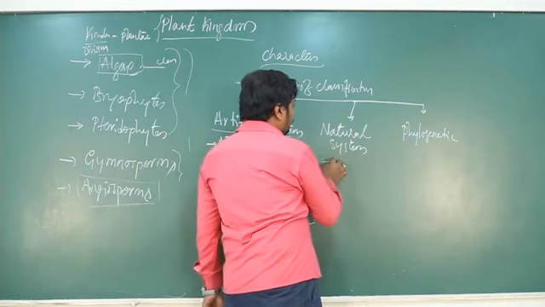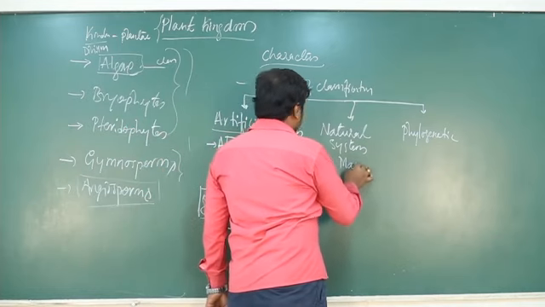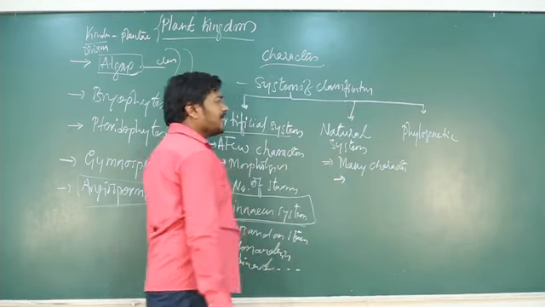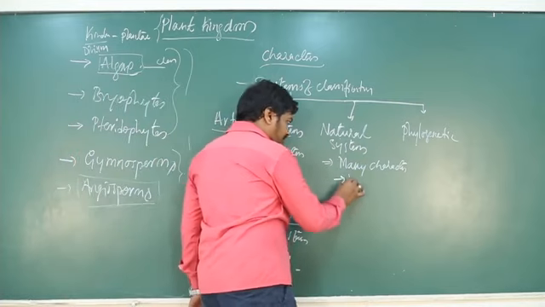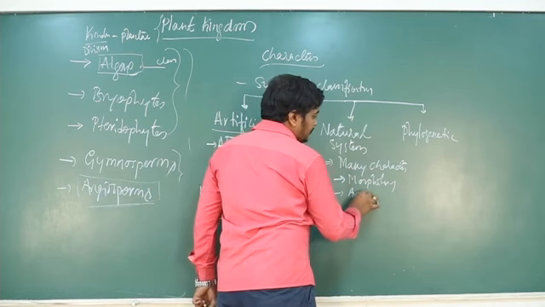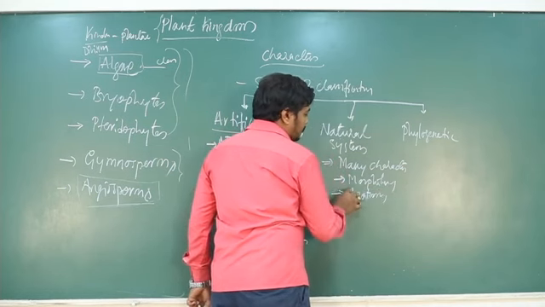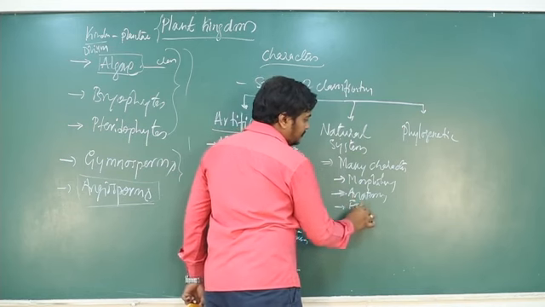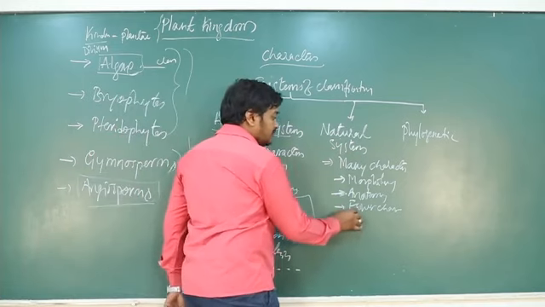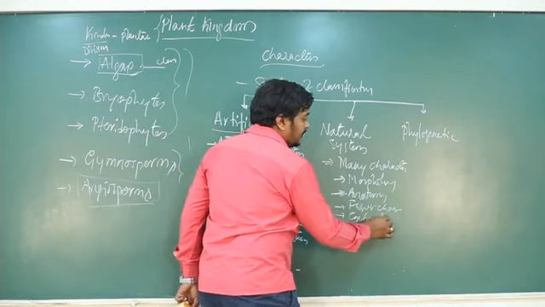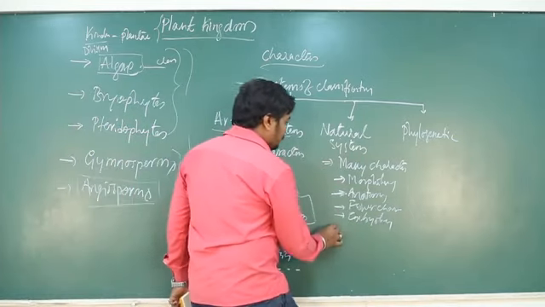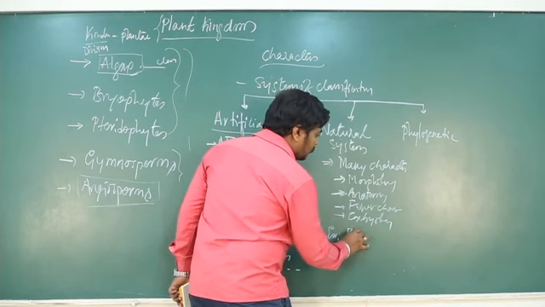Later, in the natural system of classification, many characters were considered. In the natural system of classification, they consider morphology, anatomy, flower characters, and even embryology. So considering all these characters, they group the plants. The best example for the natural system of classification is the Bentham and Hooker system of classification.